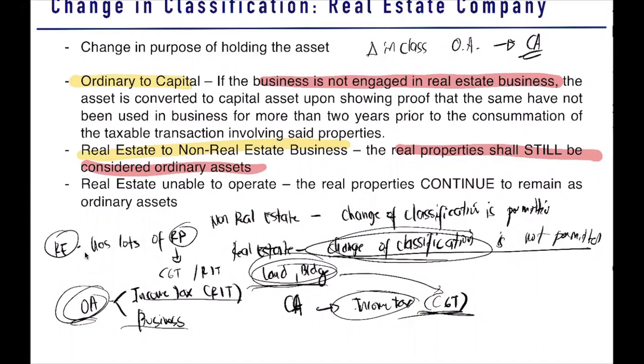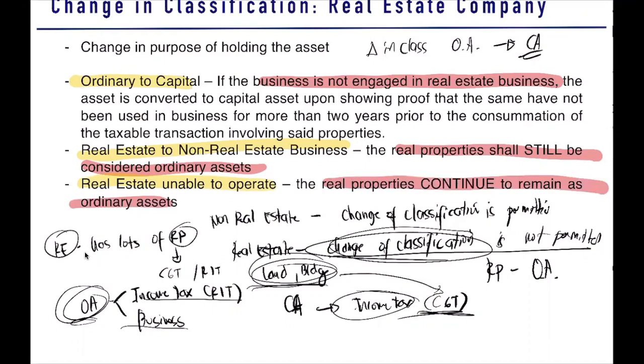Kasi yung real property ng real estate business na yan will always remain as ordinary assets. So whether you will transfer from real estate to non-real estate, that real property is still considered ordinary asset. What if you are unable to operate? If the real estate is unable to operate, take note again, the properties will continue to remain as ordinary assets.